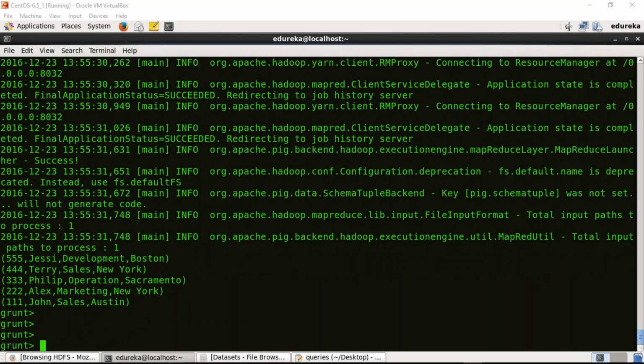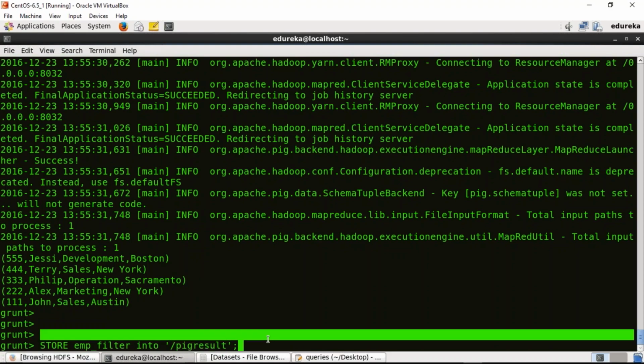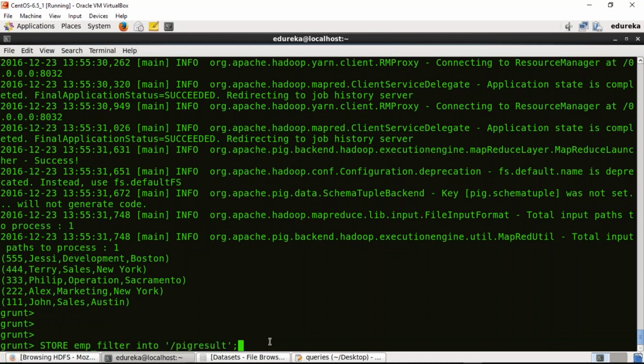But before that, guys, can you tell me what is the use of store command? Can you please write down on the chat window? Absolutely right, Remy. It is used to store data in HDFS. Correct. So let us store the EMP filter relation into HDFS. The command would be store operator, then the relation, into, and the name of the file in which you would like to store the data on HDFS. Okay, I'll press enter.